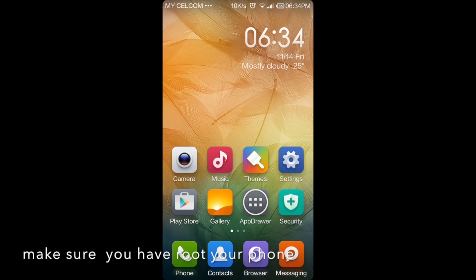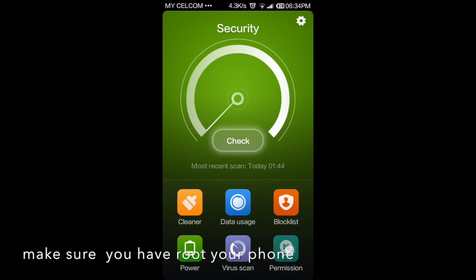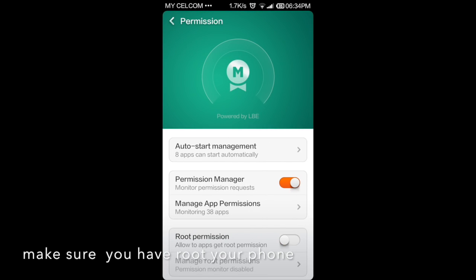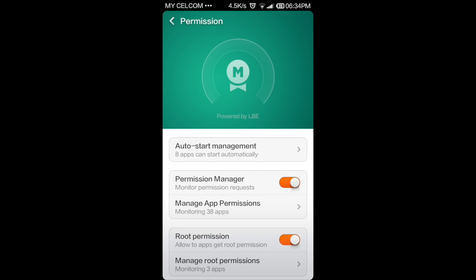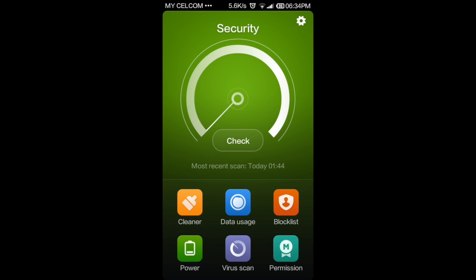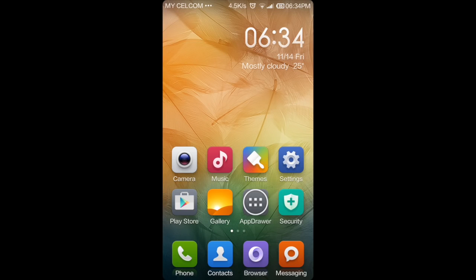Okay, first you must make sure your Redmi Note has root access. You can check it by going to the security and permission, and make sure this root permission is ticked. If your phone is not rooted yet, please refer to my other video on how to root your Redmi Note, because it is very simple, very easy to do. You don't need any other software to do it.